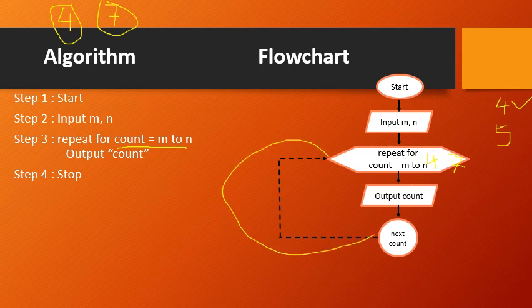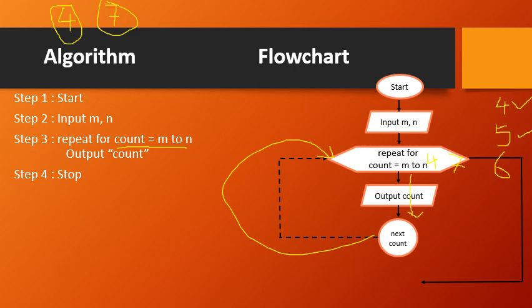So again come back here and check the condition. This time count is 5. Is 5 between M and N, that is between 4 and 7? Yes, it is. So execute the output count, so display 5. The next value of count is what? It is 6. So take the sixth value.